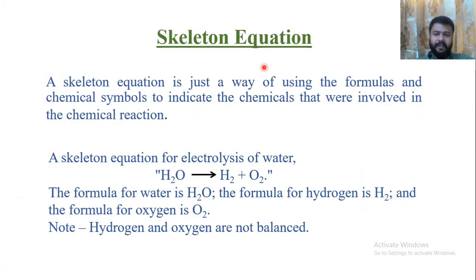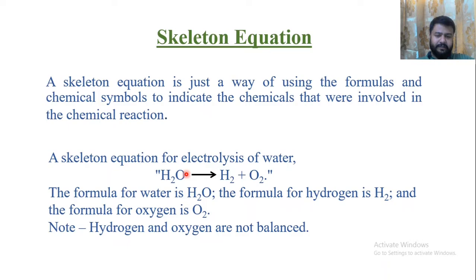Okay, now the skeletal equation. The skeletal equation is a slightly improved version of the previous one, that is the word equation. In this, we use formulas and chemical symbols to indicate the chemicals, that is the reactants and the products. For example, the skeletal equation for the electrolysis of water is H2O, that is water.